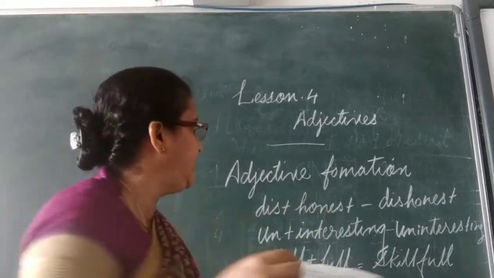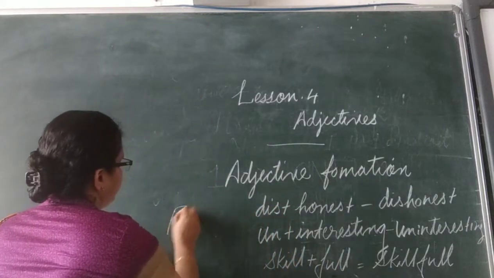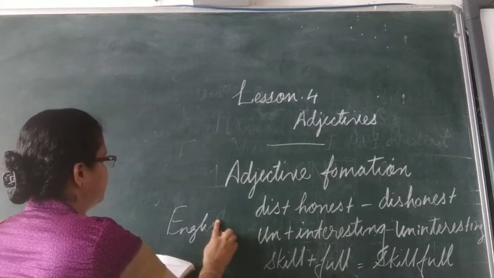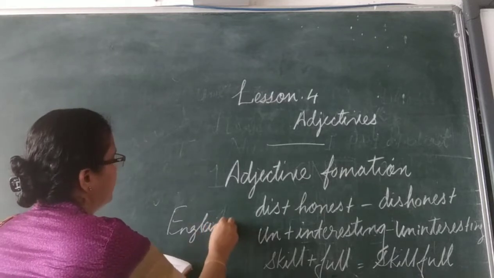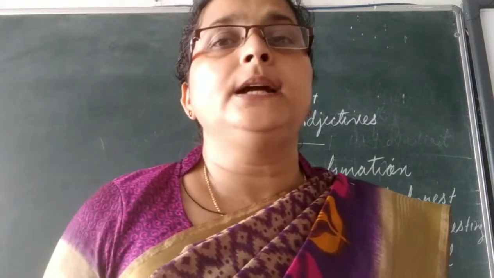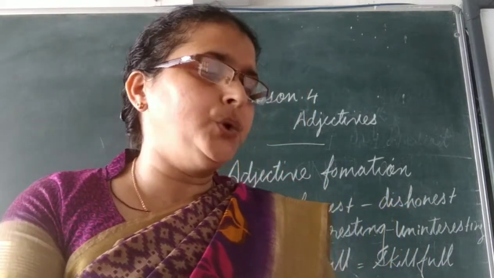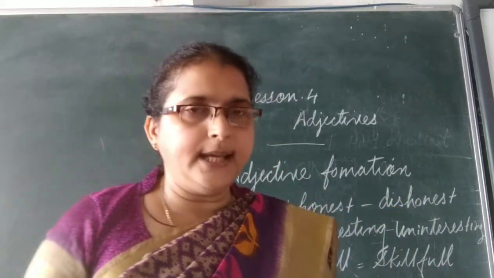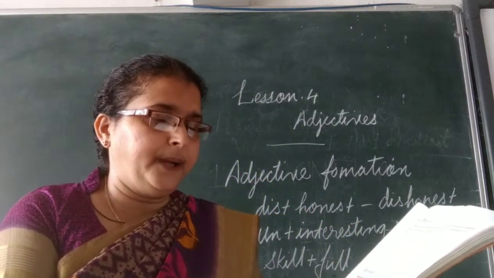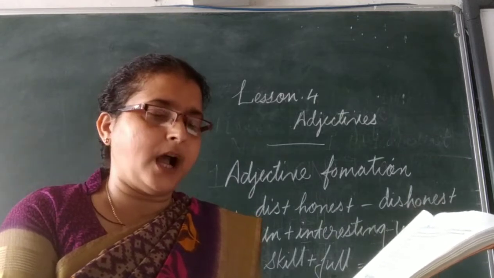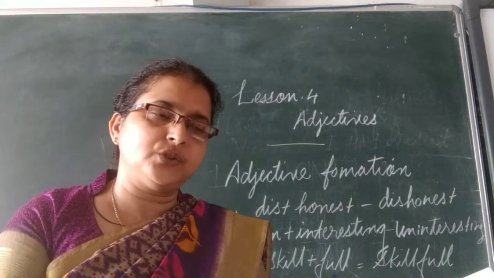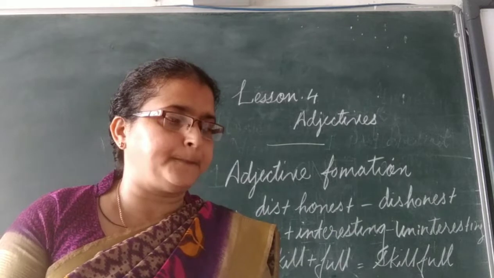Here the word given is England, E-N-G-L-A-N-D, and adding ish, we get here the new word that is English. Okay, so here make a new adjective by adding these suffixes. Which are the suffixes given here? Able, al, ish, less, ous, and y to the words which are given here. So we get a new word by adding these.